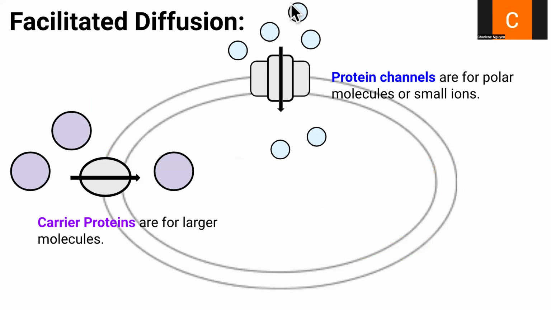So same thing, we're still diffusing across the membrane, going from an area of high concentration to low concentration. But this time, because they can't easily go through the nonpolar hydrophobic tails region, they will need to travel through the protein channels embedded in the membrane. So polar molecules can't go through the hydrophobic tails. Ions are also polar, so they cannot go through the hydrophobic tails. Carrier proteins are used for larger molecules like sucrose, which are not going to fit in the channel proteins. So carrier proteins will change shape in order to fit the particle through.